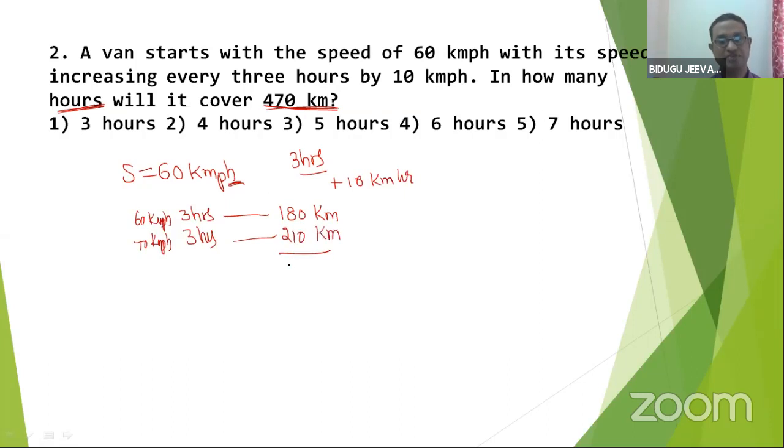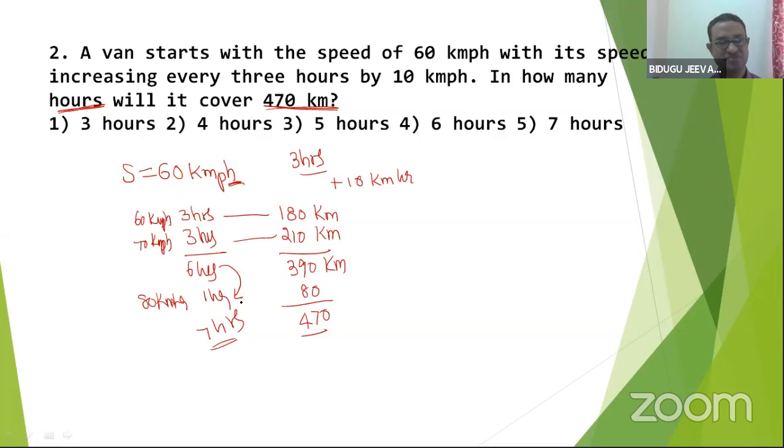How much so far? 390 kilometers for 6 hours. Is it right? Now, next hour, the speed will increase to 80 km per hour. So within 1 hour, if it covers 80 km, it becomes 470. So altogether, how many? 7 hours.